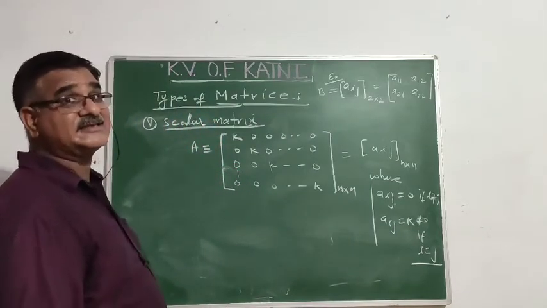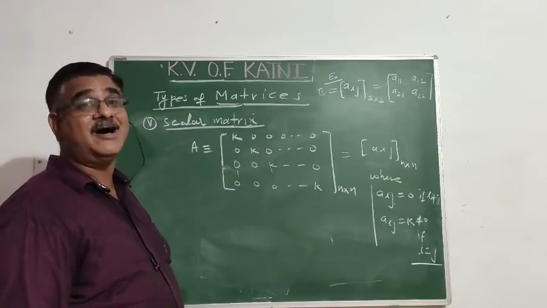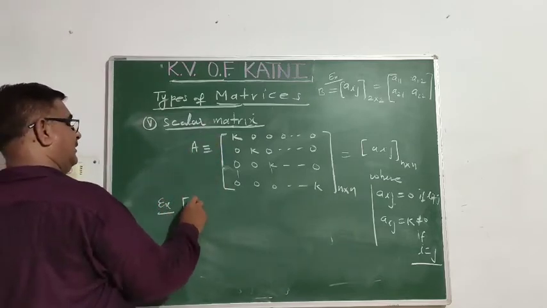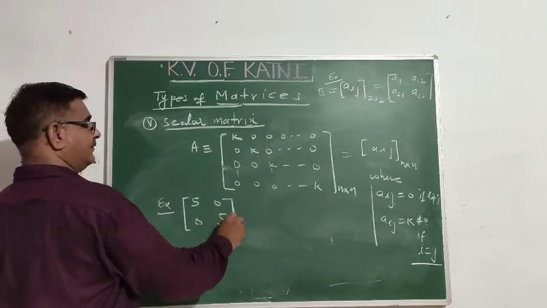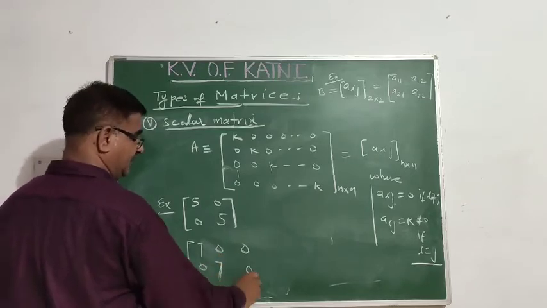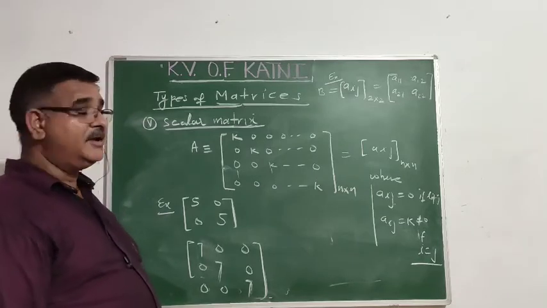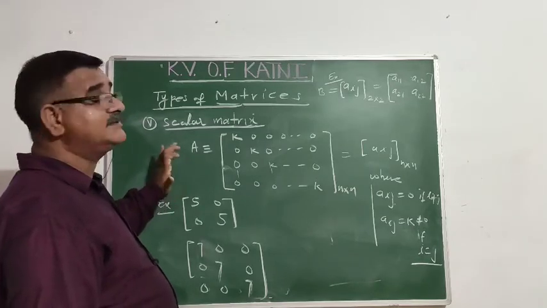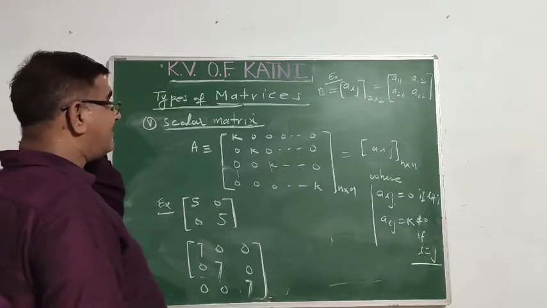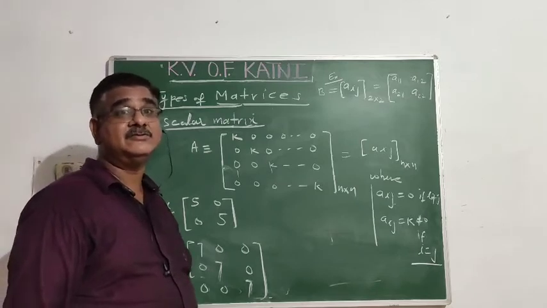So a diagonal matrix in which each element of the diagonal is of equal magnitude is called scalar matrix. For example, 5 0 0 5, 7 0 0 0 7 0 0 0 7. This is a scalar matrix. So got it? Every scalar matrix is a diagonal matrix, but converse is not true. Every scalar matrix is a square matrix, but converse is not true.